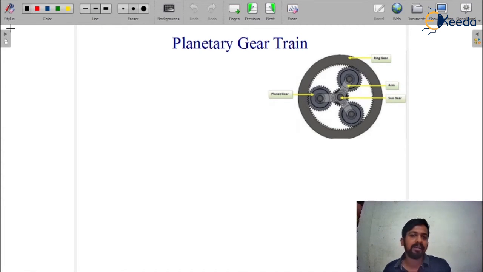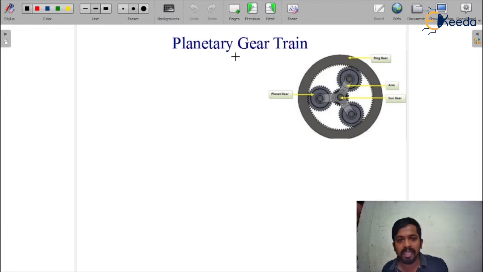But what is the planetary gear train? This is a part of the epicyclic gear train. Okay, so we have classified it into a different form, because it has a ring gear and a sun gear, so that's why we have classified it into the next category. But generally this is the epicyclic gear train.